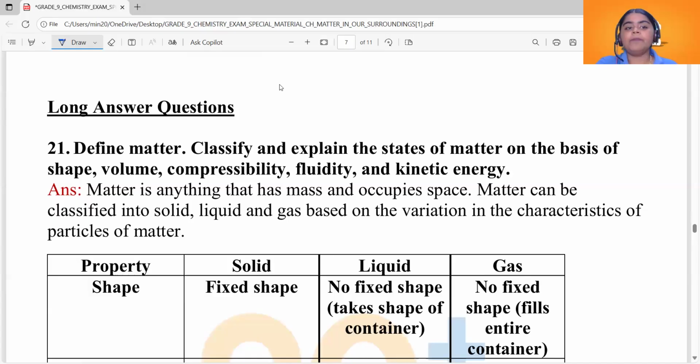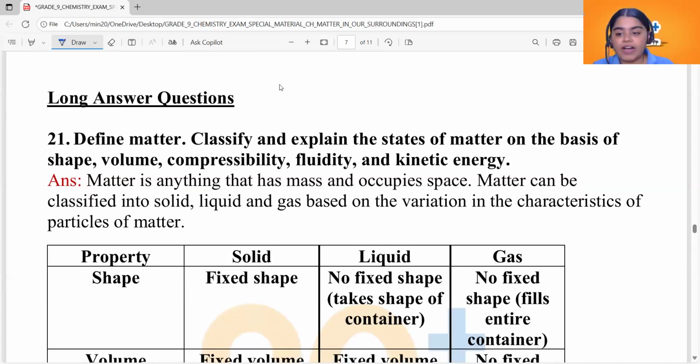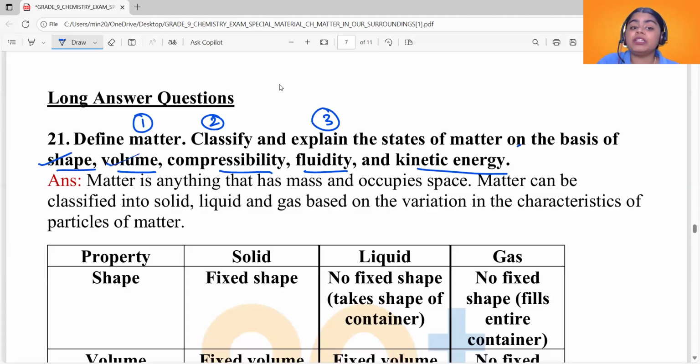Now, let's discuss some long answer questions which will be for 5 marks. See the first one. Define matter. This is a very general kind of question that you can have. Define matter. Classify and explain the states of matter on the basis of shape, volume, compressibility, fluidity, and kinetic energy. So when such a question comes, how many questions do we have to answer? Define matter. Classify the states of matter. Explain the different properties on the basis of shape, volume, compressibility, fluidity, and kinetic energy. So you have 3 sub-questions to answer, right?